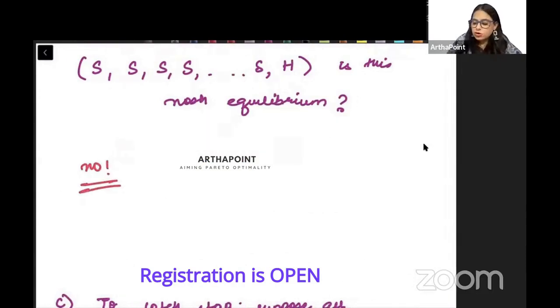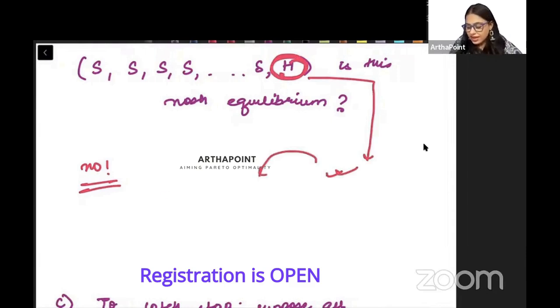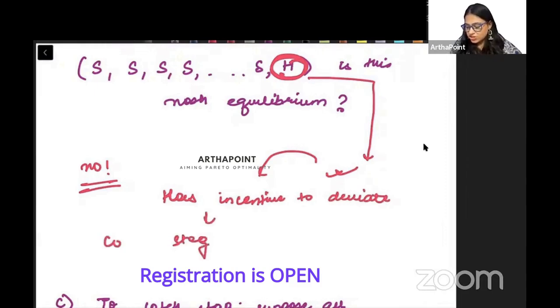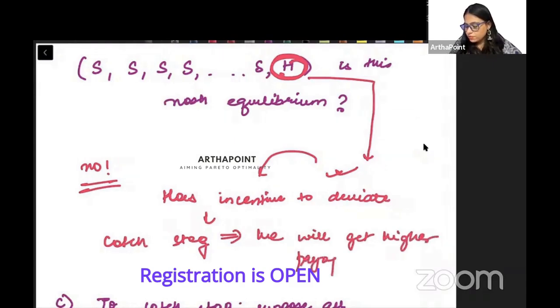Why? Because if I look at this last person, he is getting a hare, but he has an incentive to deviate. Because if he deviates and helps others to catch a stag, then he will get a higher payoff, because others are catching stag.